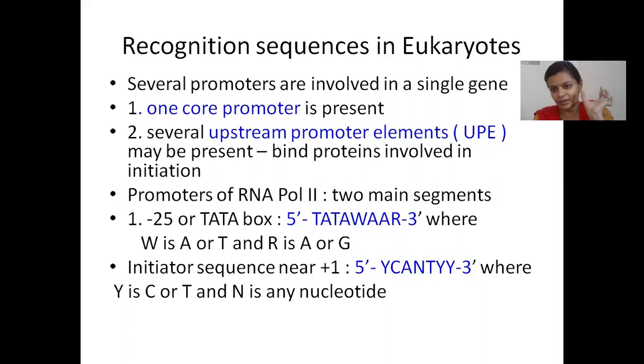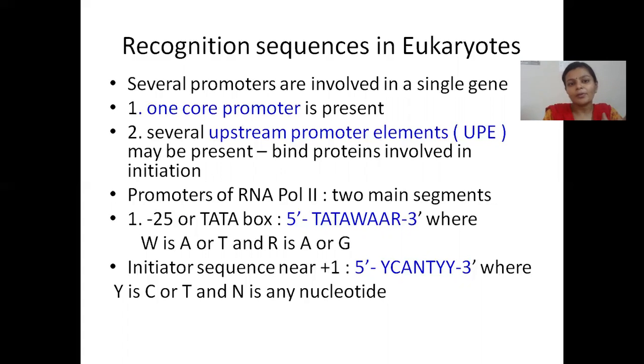Recognition sequence is a general term. Among these, specifically, we call the binding site for the enzymes and proteins of transcription promoters. They promote the process of transcription. In their absence, it is not possible for an RNA polymerase enzyme to identify the location of a gene. Therefore, they are called promoters.